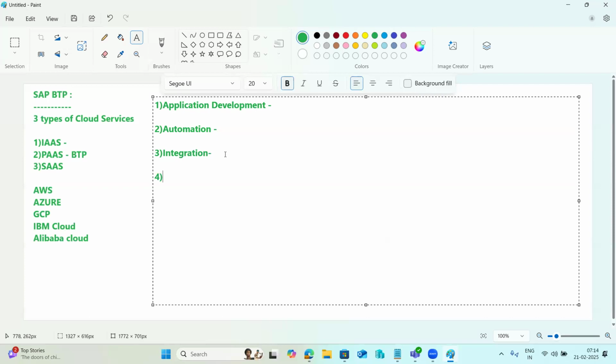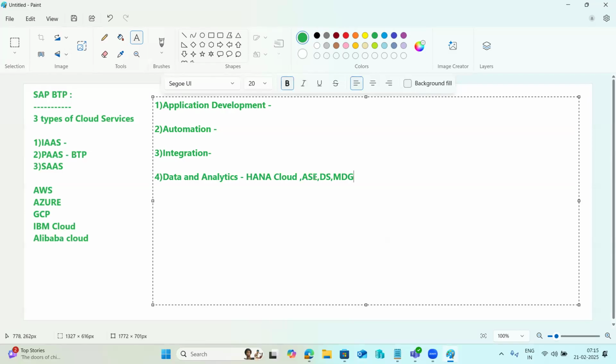Then the fourth pillar is data and analytics. What does data and analytics mean here? HANA Cloud, where they provide the HANA database. Then Sybase, Data Sphere, and also MDG, Master Data Governance. These are the databases, and SAP Analytics Cloud is used for analytics.